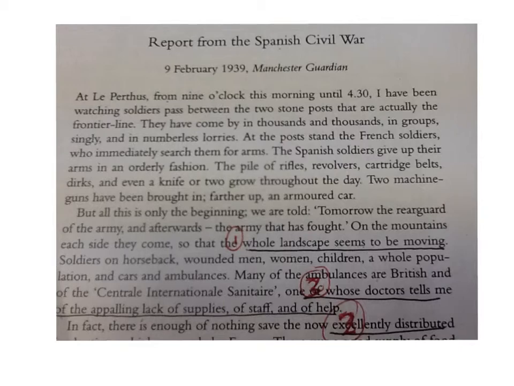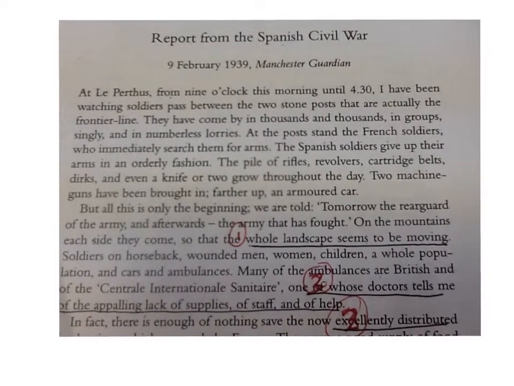First is the report from a Spanish Civil War published in 1939. An English journalist is reporting from a refugee camp on the border between France and Spain. So, the first attitude we see is the whole landscape seems to be moving.